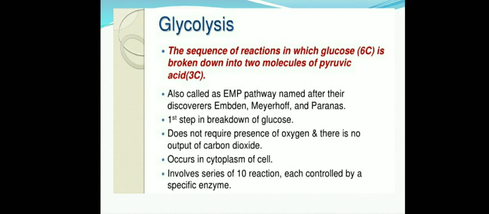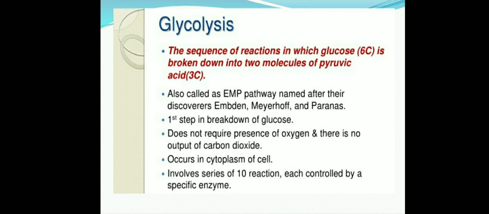In glycolysis, a series of reactions occur, and this series consists of 10 reactions. These reactions are controlled by specific enzymes.